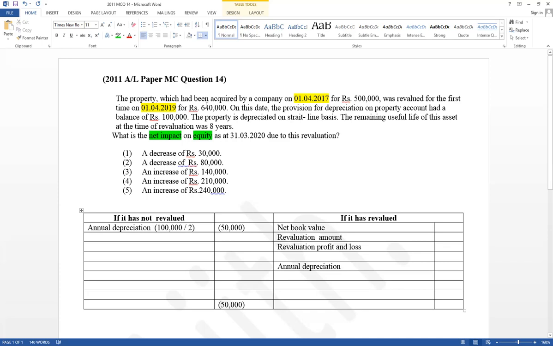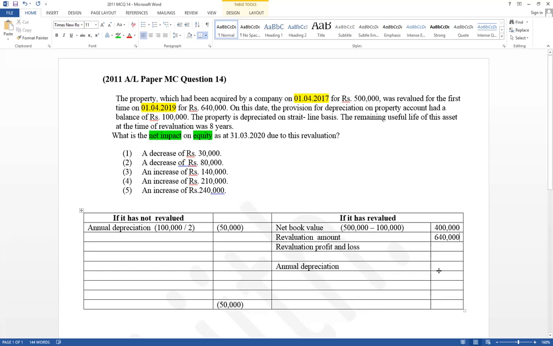Therefore, depreciable asset: when we calculate revaluation profit or loss, you have to compare net book value and revaluation amounts. Net book value is cost minus accumulated depreciation. Given cost value 500 and accumulated depreciation also given. Therefore, net book value at the revaluation date equals 400,000. And the given revaluation amount is 640,000.